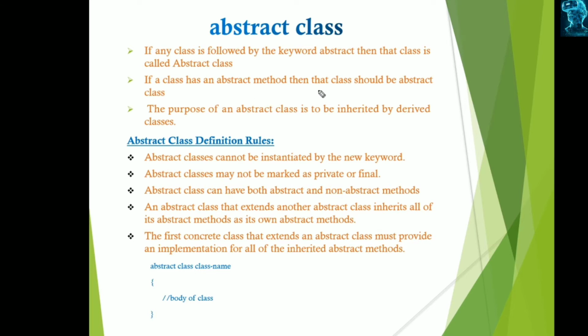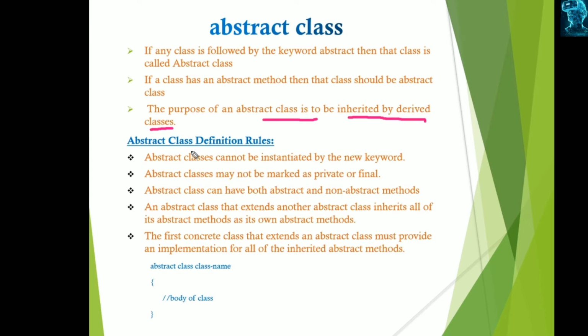If the class contains abstract methods, it should be an abstract class. The main purpose of the abstract class is to be inherited by a derived class. So abstract makes derivability compulsory. Final avoids inheritance, but abstract provides inheritance compulsorily.